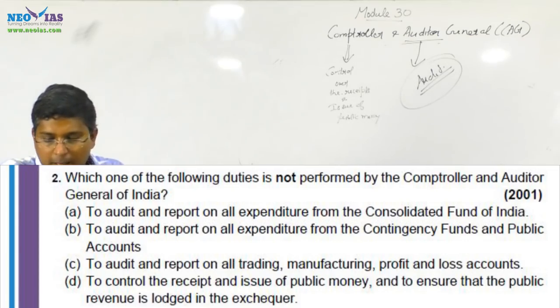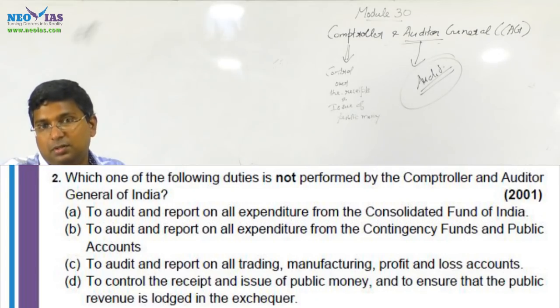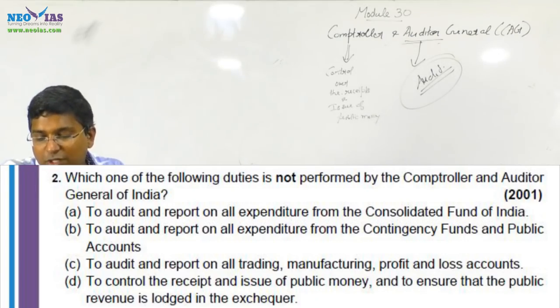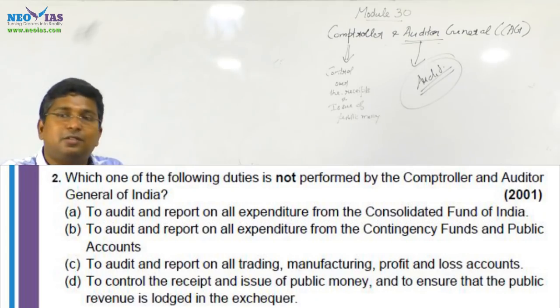To audit and report on all expenditure from the contingency fund and public account is also correct. To audit and report on all trading, manufacturing, profit and loss accounts regarding the department is also correct. To control the receipt and issue of public money and to ensure that the public revenue is lodged in the exchequer.